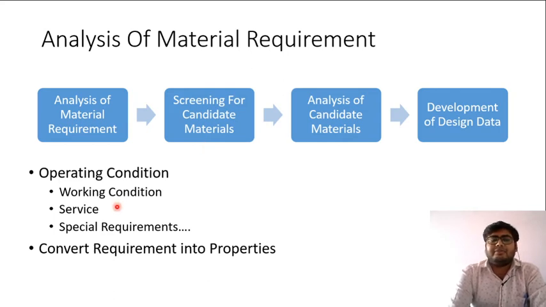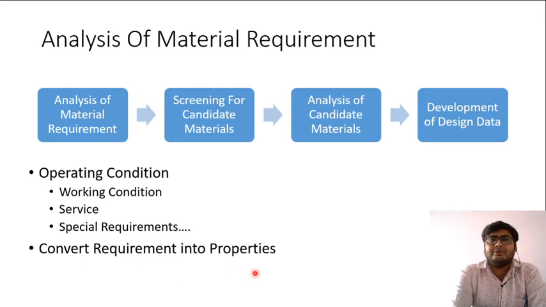And now, how can we convert these operational conditions into classifying our candidate material? These requirements will be unquantifiable. We need to quantify them. We need to convert these sentences into numbers. If I am saying that my product will have some pressure on it, I need to convert that pressure into the strength requirement of the property. So converting the requirement into properties is a very important step.